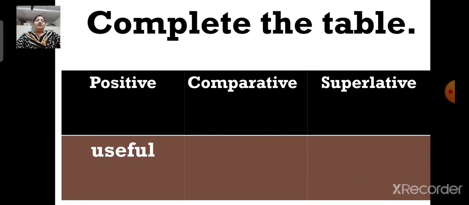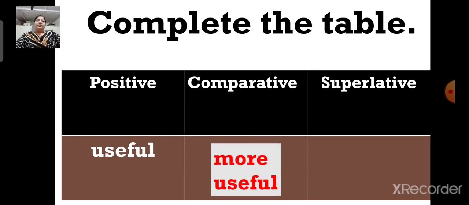Now here the word is useful. It is a positive degree. Now tell me the comparative and superlative degree of the word useful. Yes, you are correct. The comparative degree of the word useful will be more useful. You cannot say usefuler. You have to say more useful.